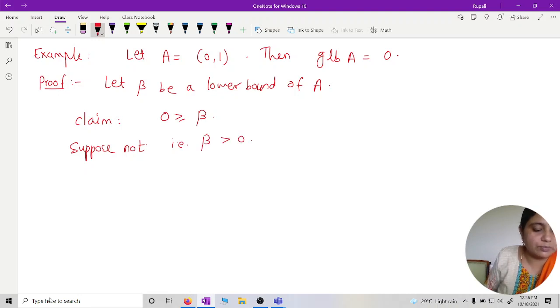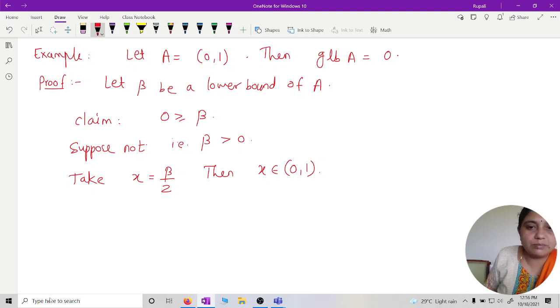Now we construct one element: take x equal to beta by 2. Then x belongs to (0, 1), because beta is greater than 0.